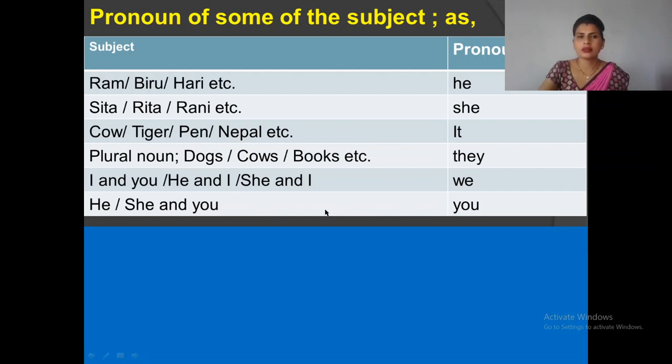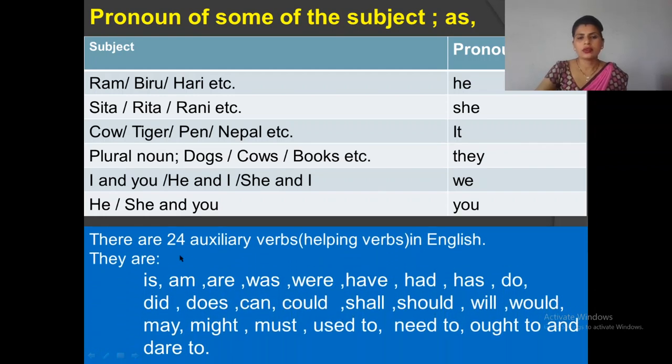After learning pronoun of some subject, now we are going to learn auxiliary. There are 24 auxiliary verbs in English. They are is, am, are, was, were, have, had, has, do, did, does, can, could, shall, should, will, would, may, might, must, used to, need to, ought to, and dare to.